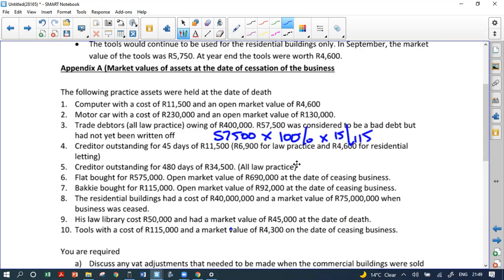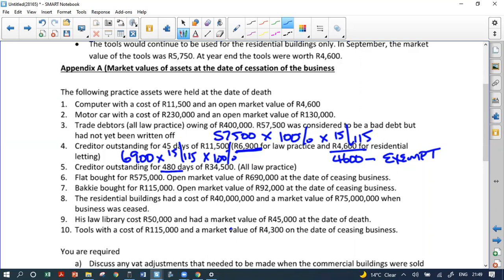It says a creditor outstanding for 45 days. Now what happens is if you close down something, whatever you haven't paid for, you have to give SARS the VAT back. So 6,900 for the law practice. We've got to give the VAT back to SARS. And it's for the law practice, so we're going to give 100% back to SARS. There's 464 residential accommodation. There's nothing to give back to SARS because this is an exempt supply and we didn't claim VAT on it in the first place.